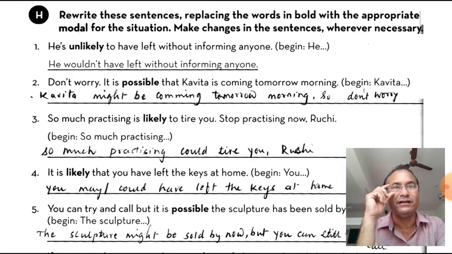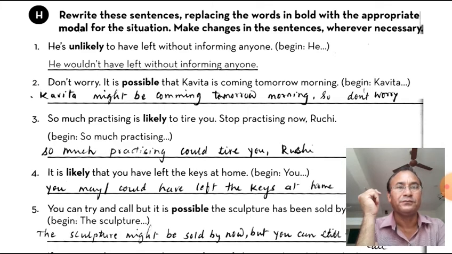First has been given: He is unlikely to have left without informing anyone. Begin with he. So he wouldn't have left without informing anyone. This way we will have to do the rest.